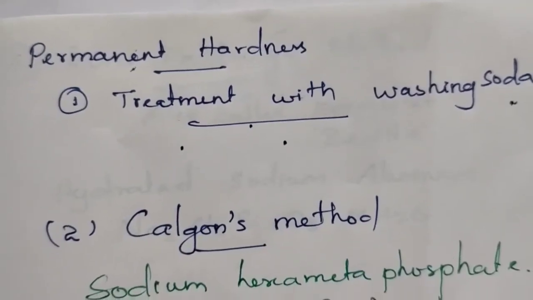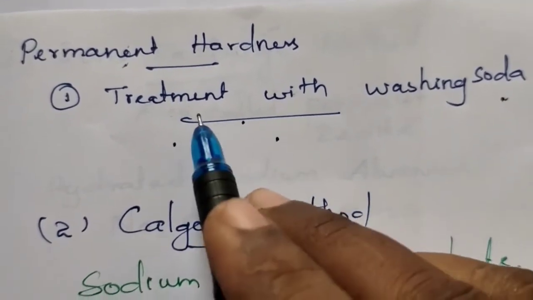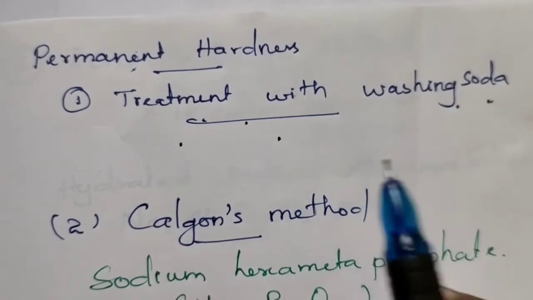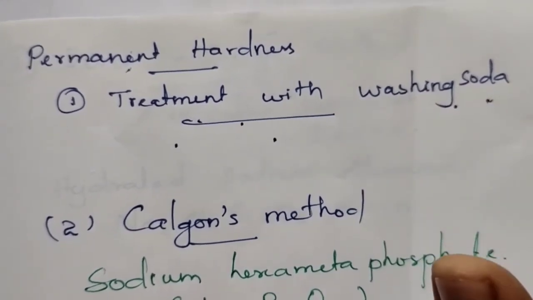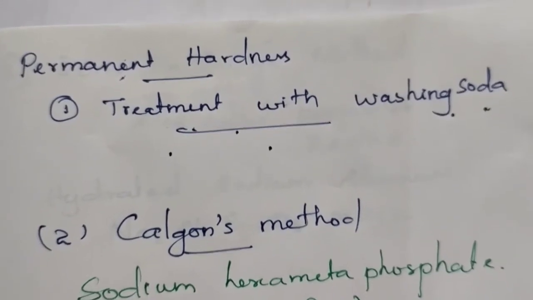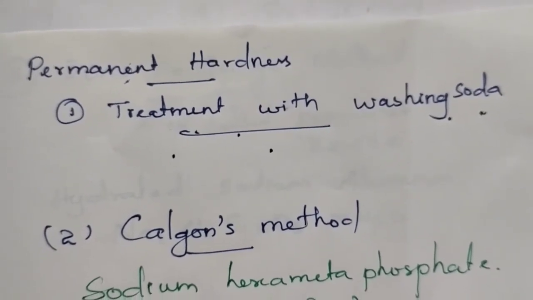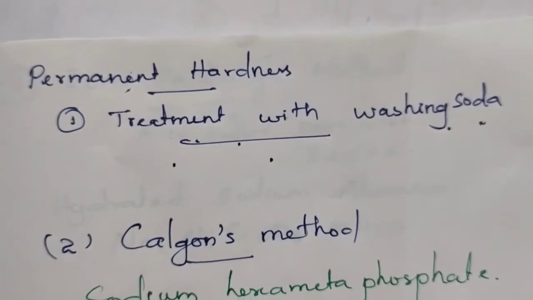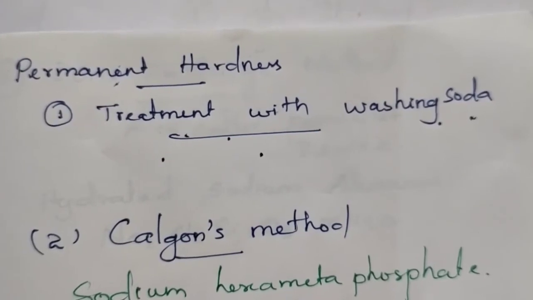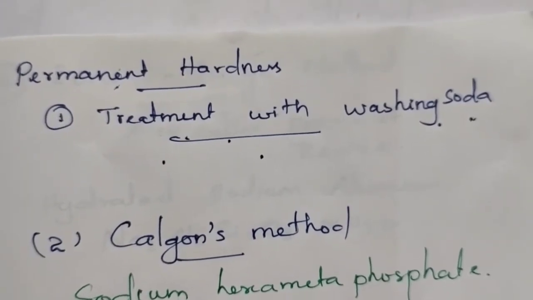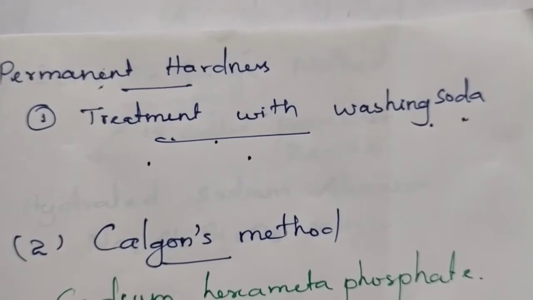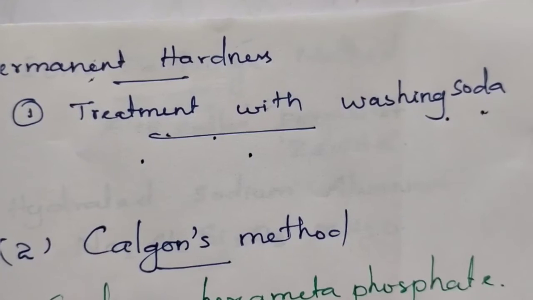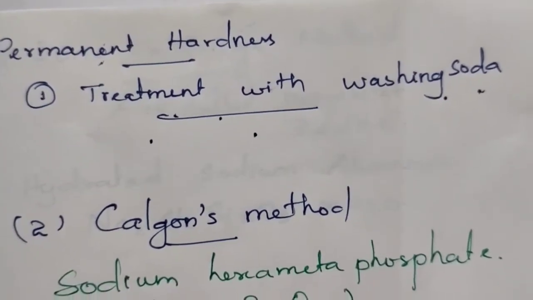Process of removal of permanent hardness. The first method is treatment with washing soda. Washing soda converts the soluble chlorides and sulfates into insoluble carbonates, which can be removed by filtration. Thus permanent hardness can be removed.